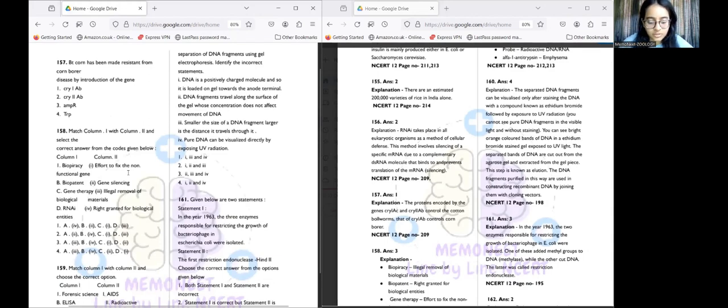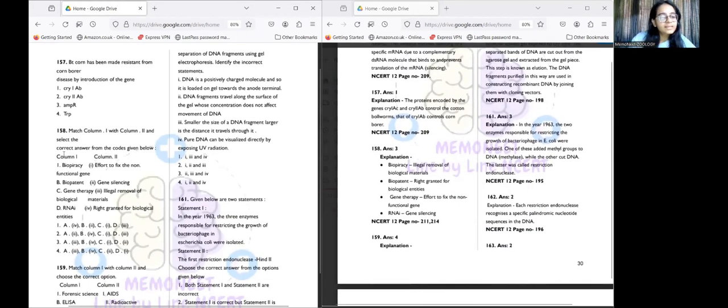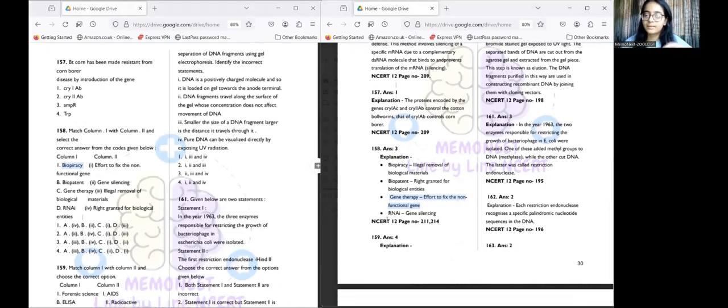Moving to the 158th question. The answer is option number 3, a match-the-following type of question. Biopiracy matches with the illegal removal of biological materials. Then we have biopatent. A patent is basically rights, so a biopatent is rights granted for biological entities. Then we have gene therapy, which is the effort to fix a non-functional gene. Gene therapy is when there's a non-functional gene, we make efforts and use methods to fix that by introduction of other genes. So the answer here is option number 3.